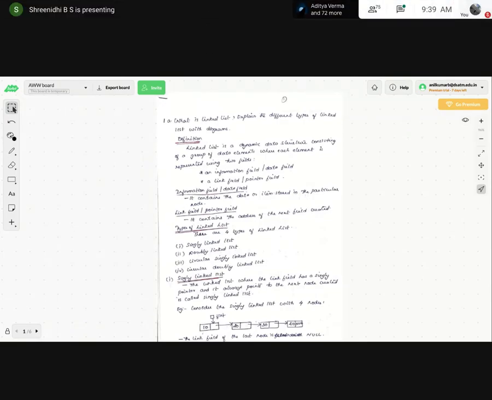What do you mean by a linked list? A simple definition you can see here. A linked list is a dynamic data structure which consists of a group of data elements, represented by two fields.